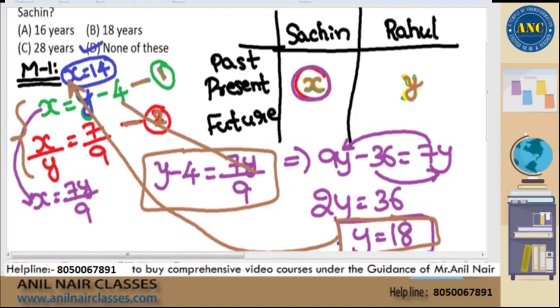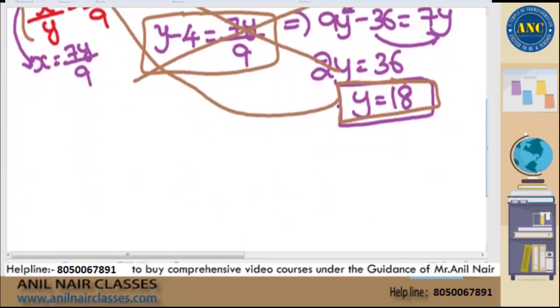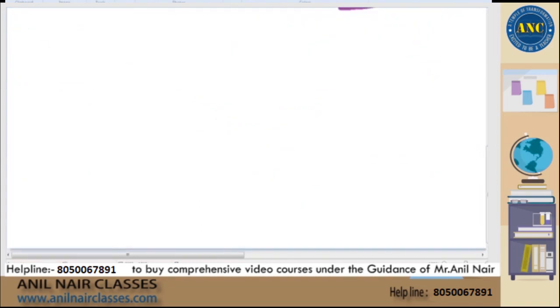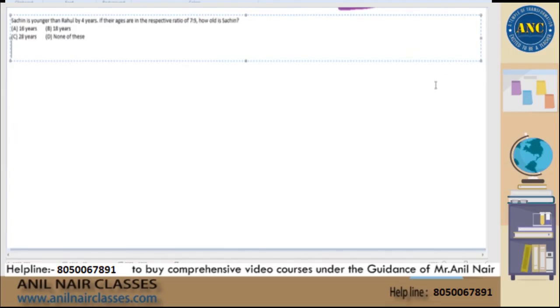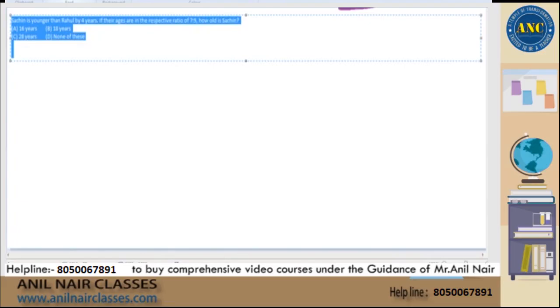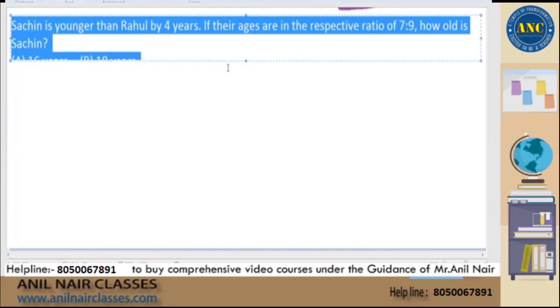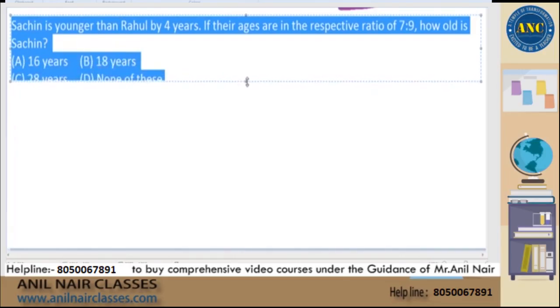You are wasting too much time in this method. So that is the reason we'll switch on to method 2. What is method 2? Method 2 says that let us solve the questions by answer options, which we have done in our previous classes of ratios completely yesterday.